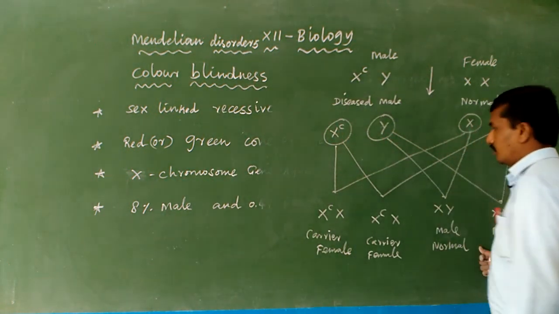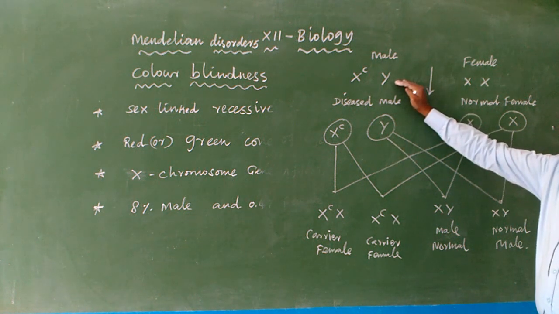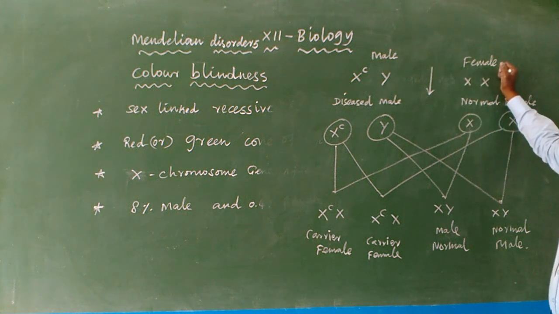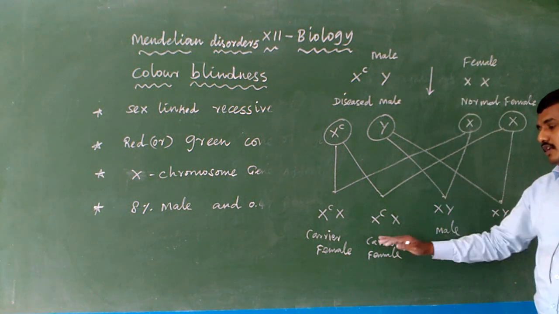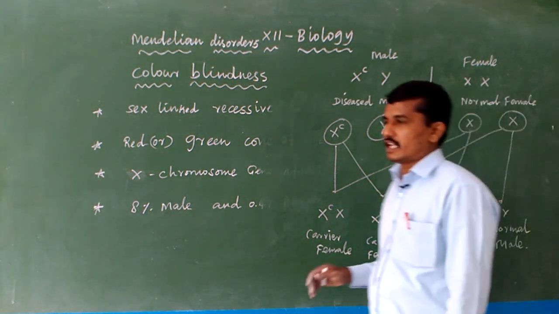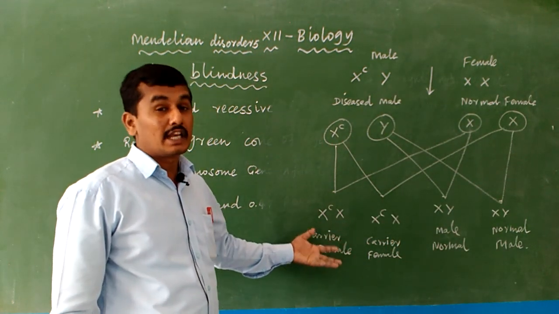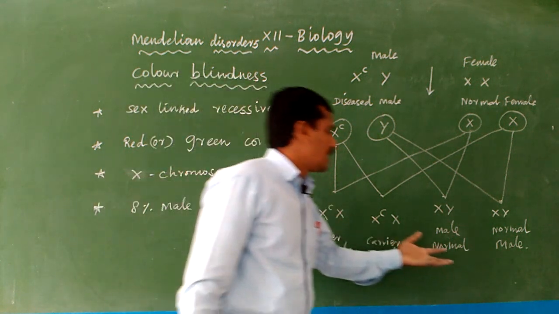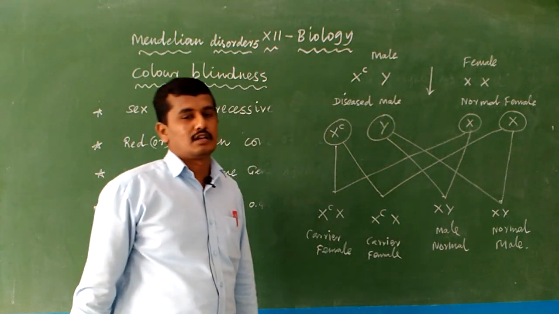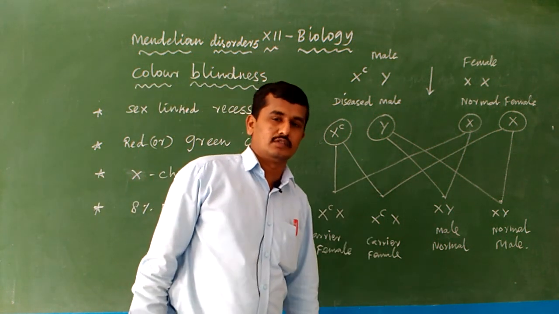Okay, so in this analysis, we take one diseased male, a color blind male, who marries a normal female and starts producing gametes and children. In the children, 50% are color blindness carriers, not diseased, and 50% of the children are normal. So in this graph, I ask some questions.